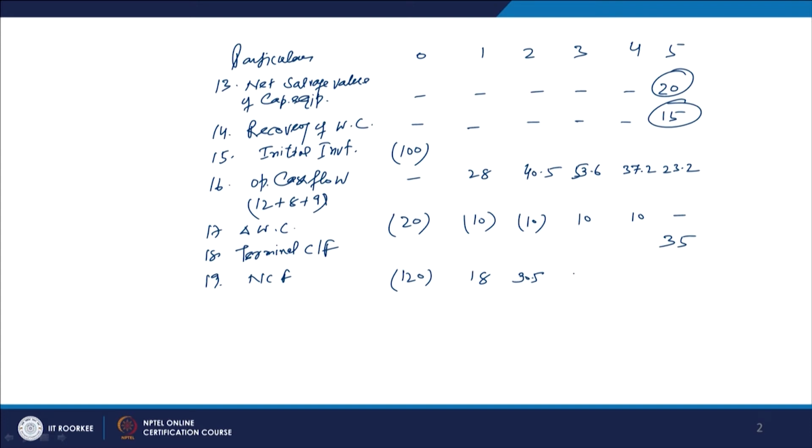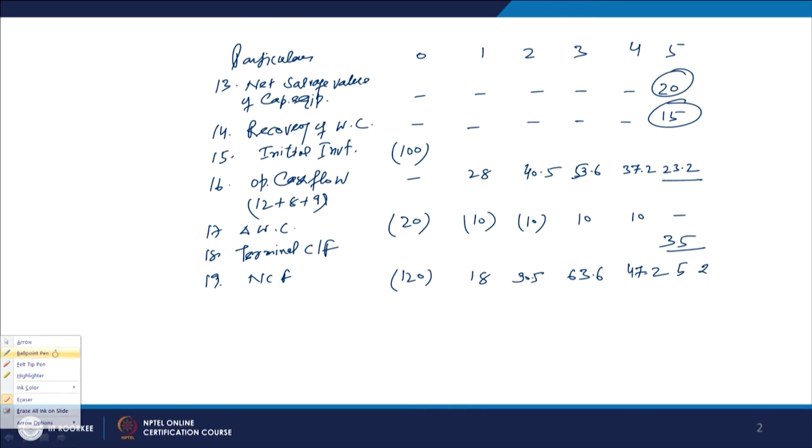So, it is now 63.6. Now the recovery has started, recovery of the working capital has started, because sales have also declined. This is 47.2 in this case, and the last year will be the sum total of this and this. So, 35 plus 23.2 will be 58.2 millions.